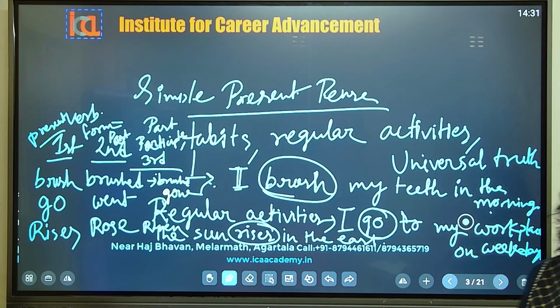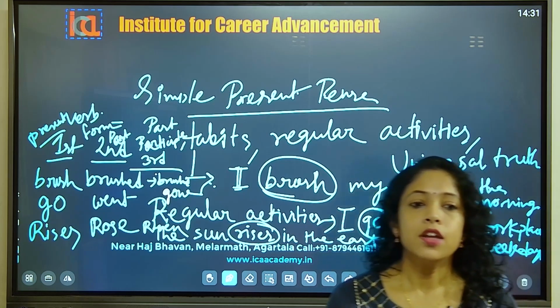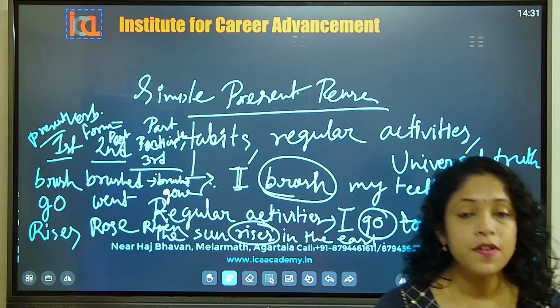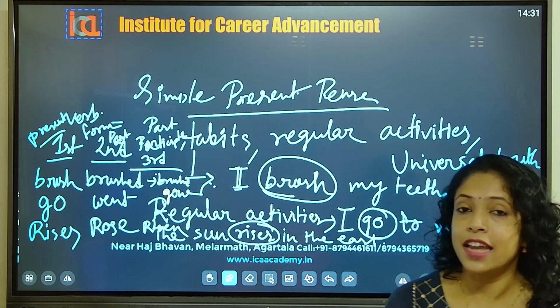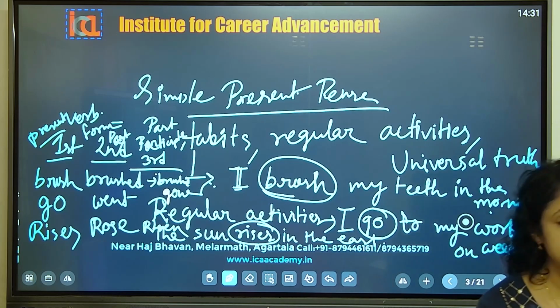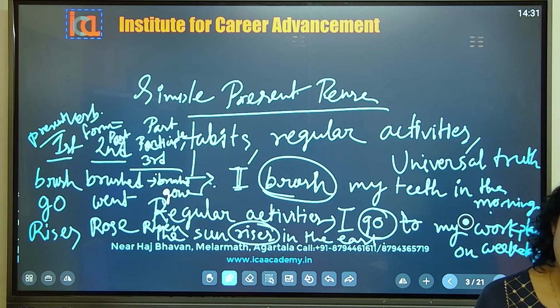Now in the simple present tense form, you will see two types of sentences. One is affirmative, another one is negative. So both these forms are in the simple present tense form. Affirmative is there, negative is there, and question is also there.